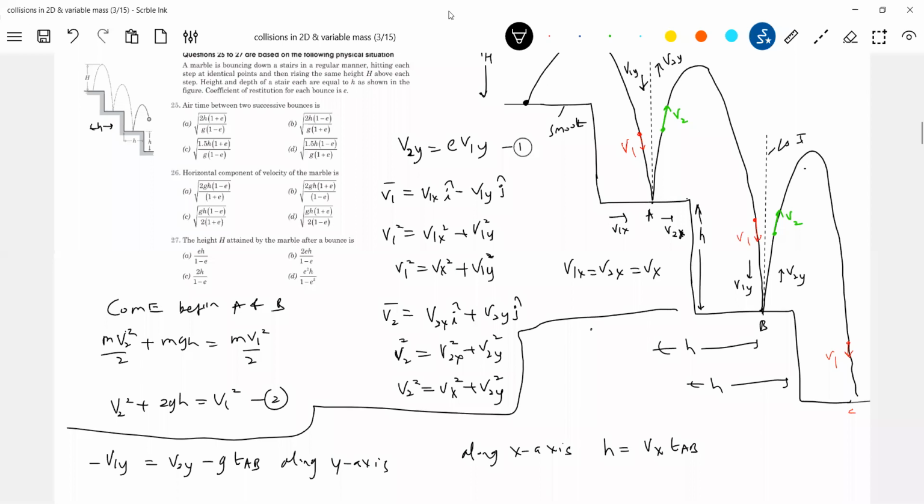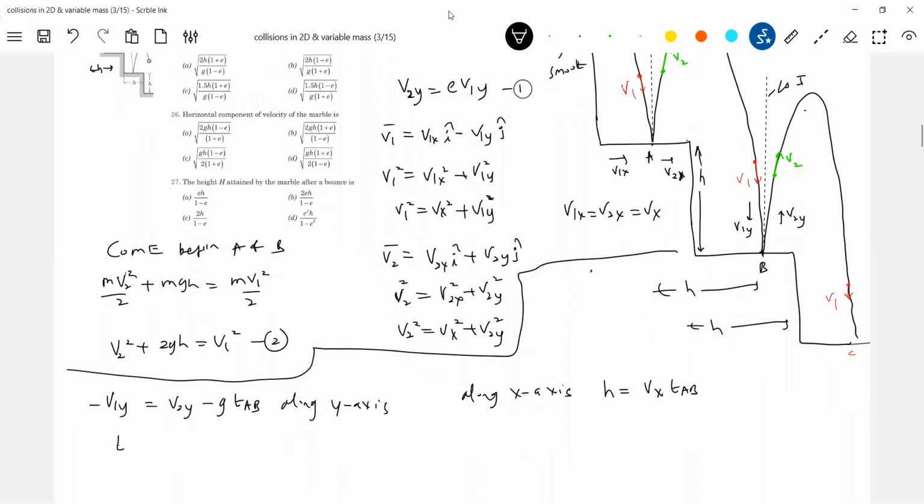Now we have tAB in the picture. So first, what is this tAB? You can write tAB is equal to (v2y plus v1y) by g. Call this equation 3 and let this be equation 4. What is tAB? h by vx, because h is given to us, so I'm trying to search for some relationship.